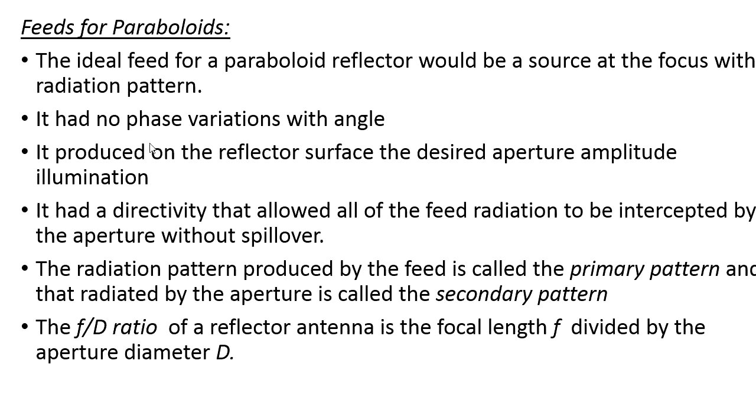Whatever signal is emitted by the feed hits the surface of the antenna in order to produce the desired aperture amplitude illumination. And next is directivity.